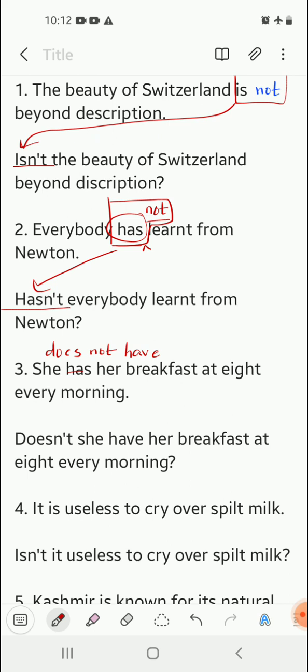So see, we will start the sentence with does not. Does not is written as doesn't. So doesn't she, and then has becomes have as per the requirement. So doesn't she have her breakfast at 8 every morning? So we write it this way.